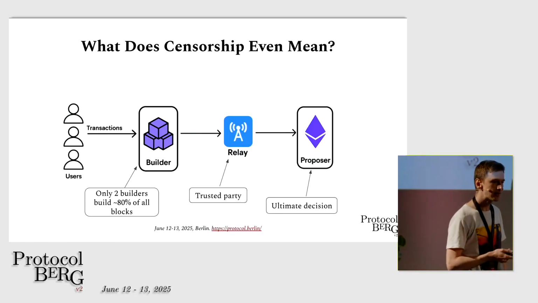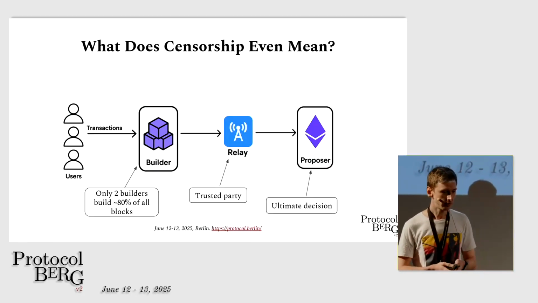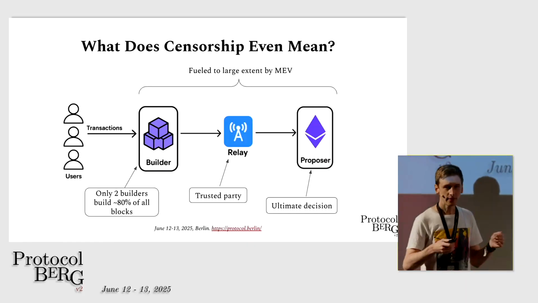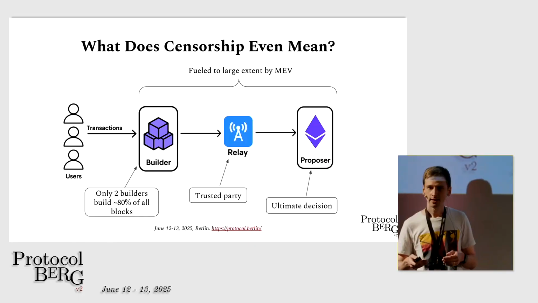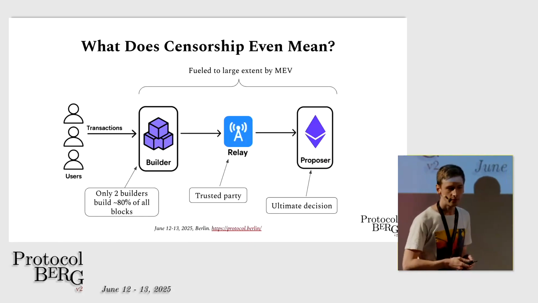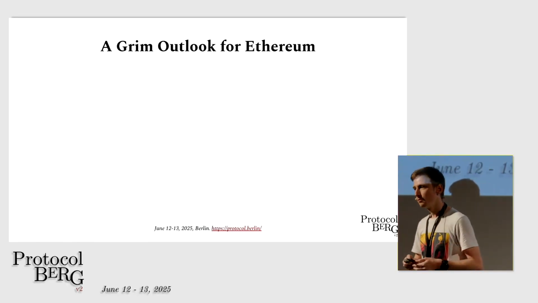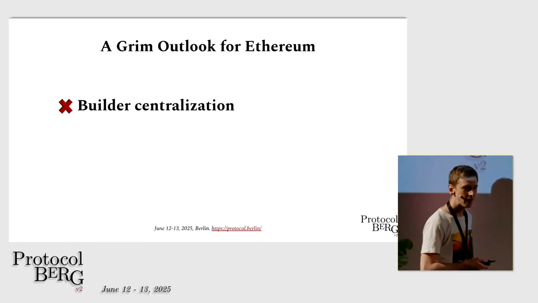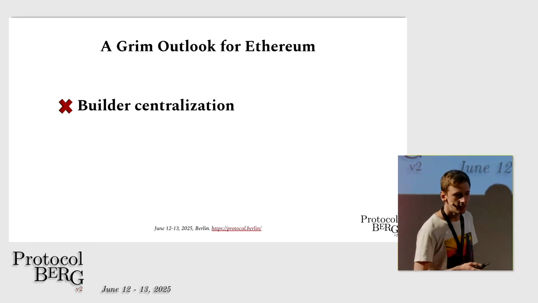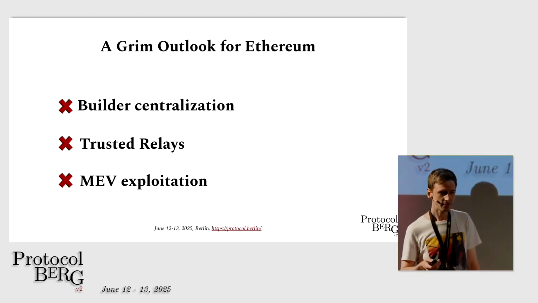The proposer can decide which block to propose for inclusion into the blockchain or not. And all of the supply chain is fueled to a large extent by MEV that is extracted from the user transactions. So this paints a pretty grim picture of the current state of Ethereum, because we have a massive builder centralization, we have trusted parties in the form of relays, and we have MEV exploitation of user transactions.